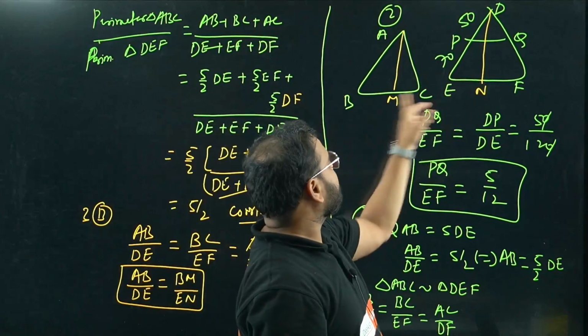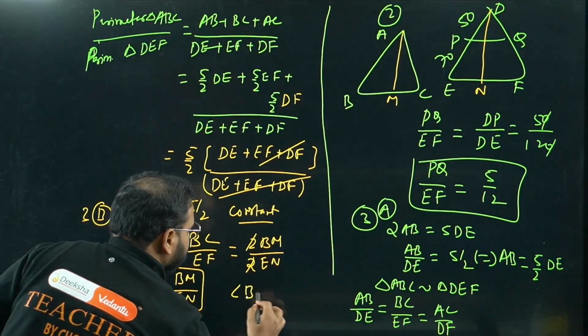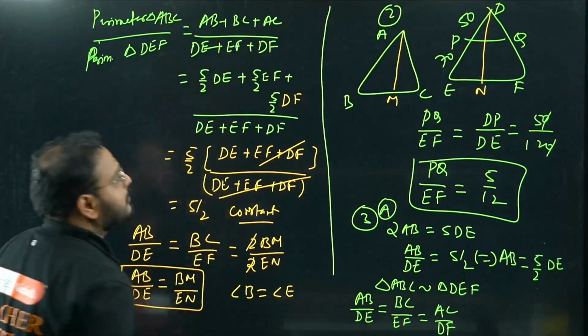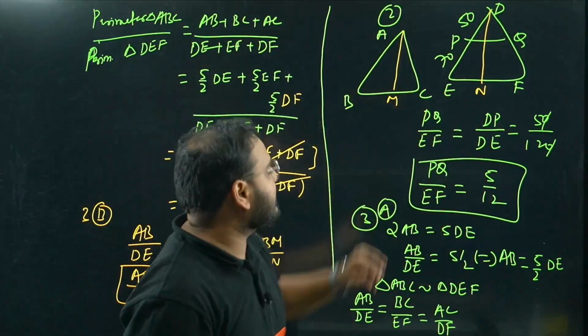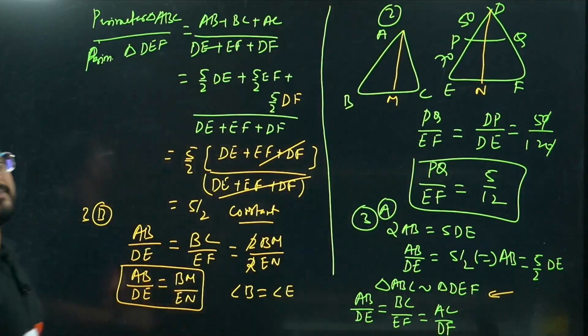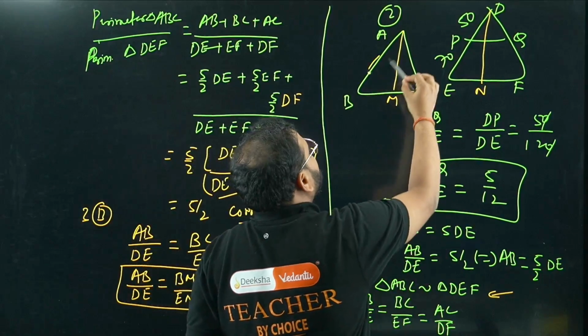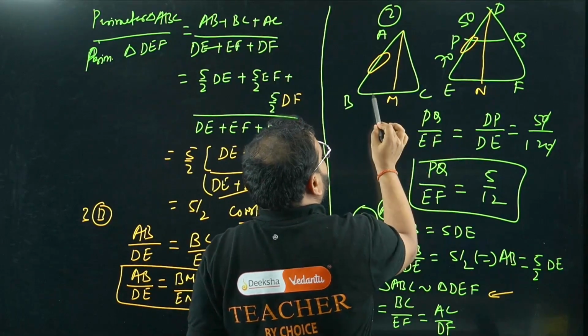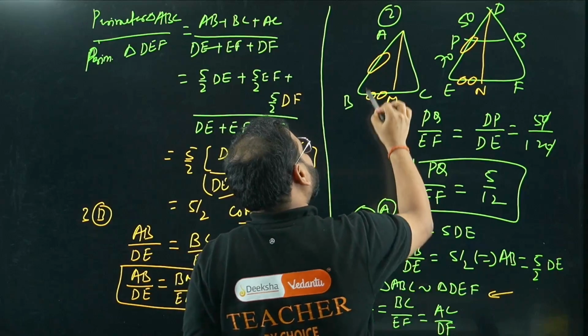AB to DE and BM to EN, the ratio is equal. Also angle B equals angle E, because ABC and DEF are given similar. For that reason, this side by this side and this side by this side are proportional, and this angle is equal to this angle.